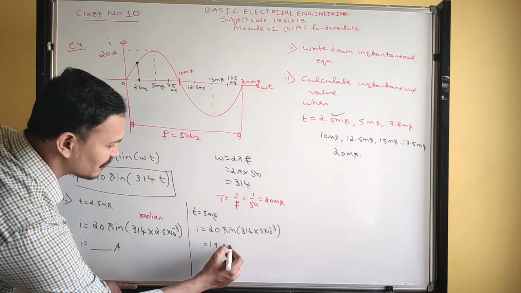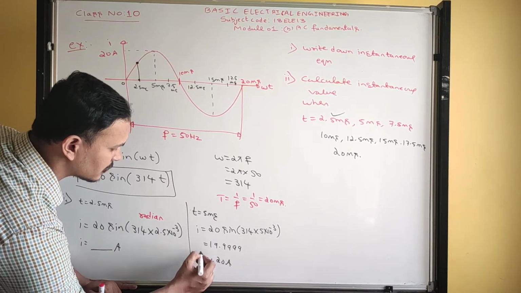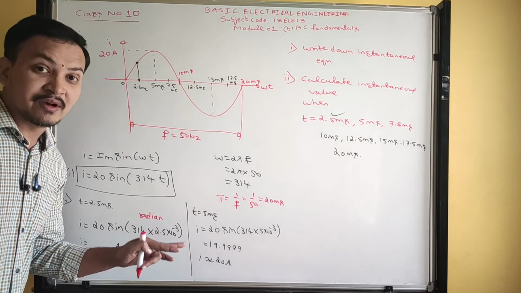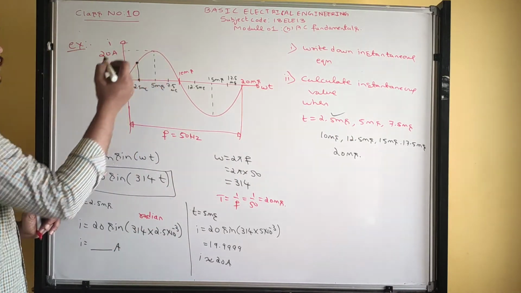It will show 19.99999. You round up to 20 amperes. So this is the instantaneous value at that instantaneous time. At 5 milliseconds you will get this much.